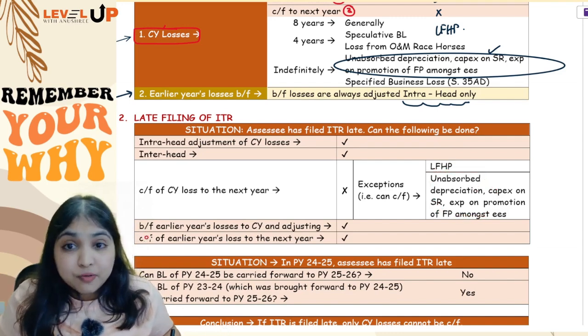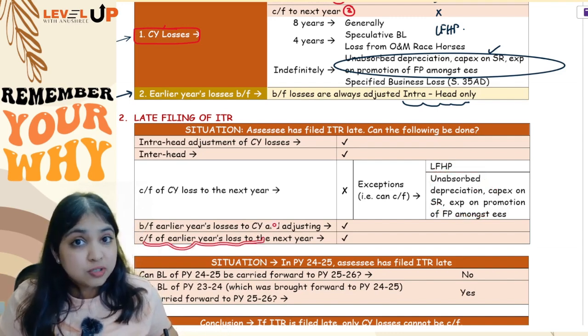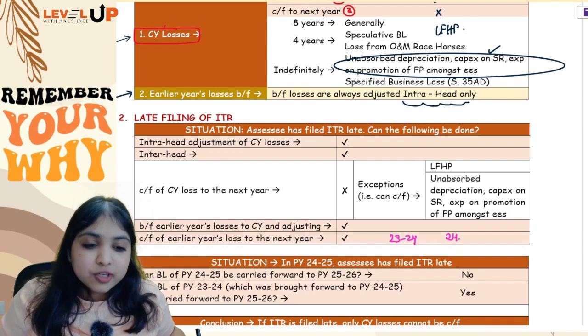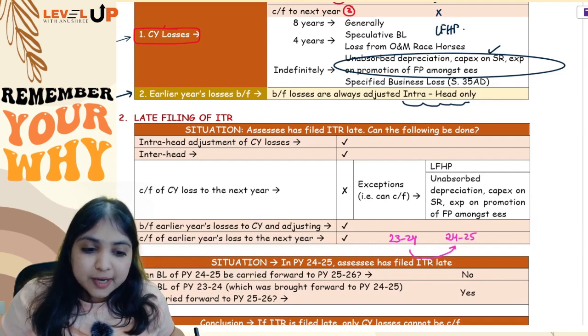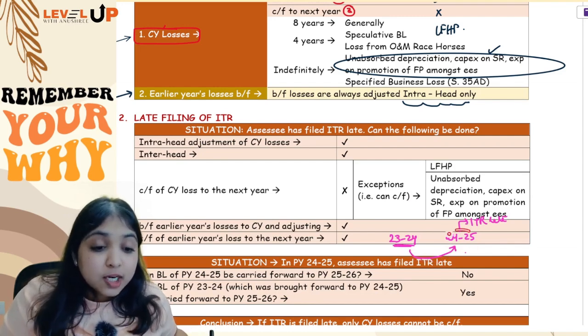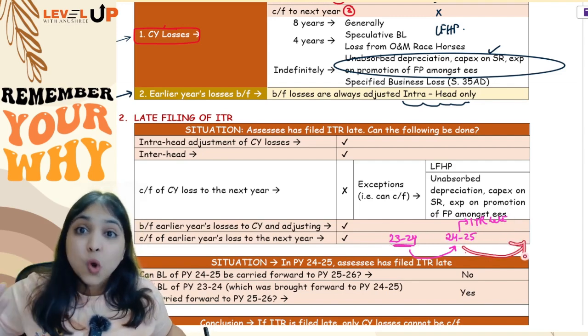But can you carry forward earlier years' losses to the next year? Like for example, let us say in 23-24 you had some business loss, which you brought forward to 24-25. Now in 24-25 you filed ITR late. You were not able to adjust 23-24's loss in 24-25. Can you carry forward this 23-24's loss to the next year? Yes, all that you can do.